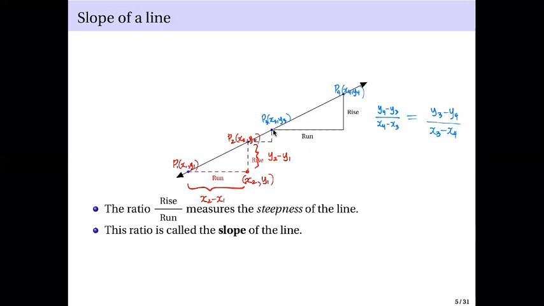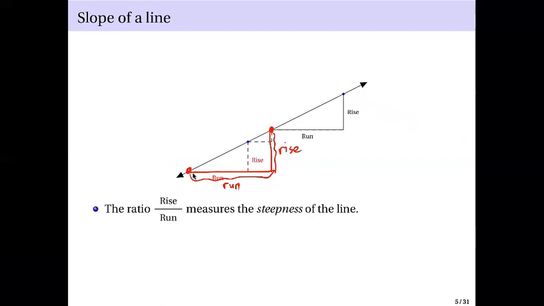I can use this point and this point, compute rise over run. I still get the same value. In here, I have this point and this point. I'll compute rise over run, and I'll still get the same value as the other pairs.